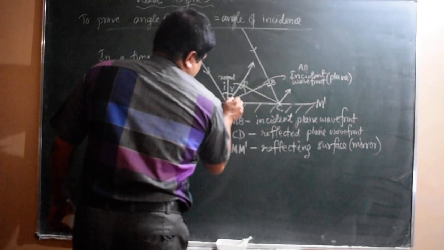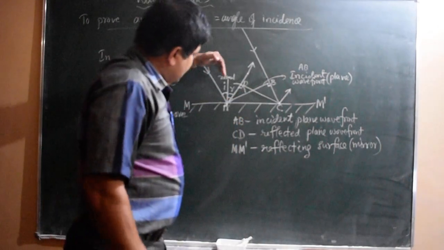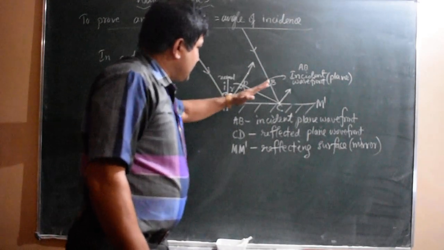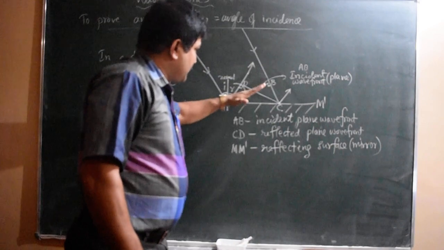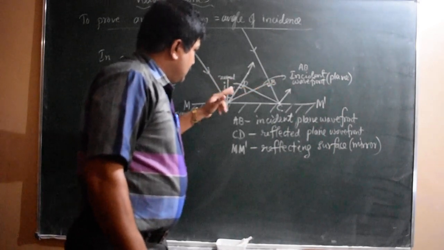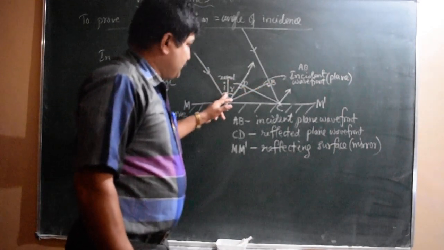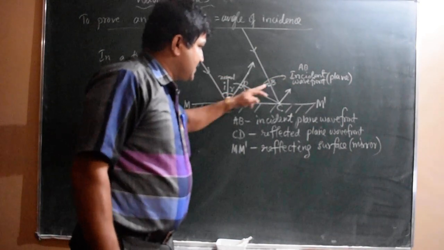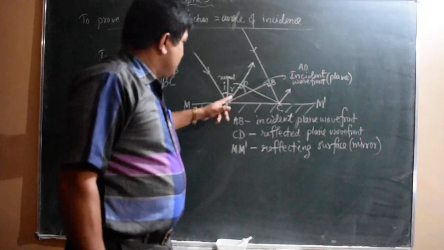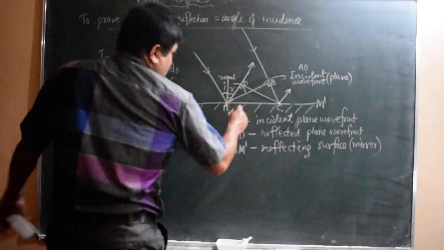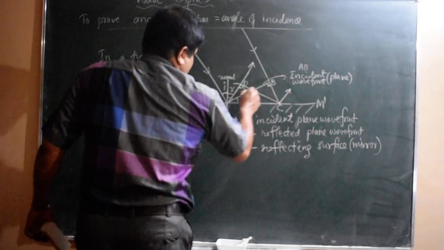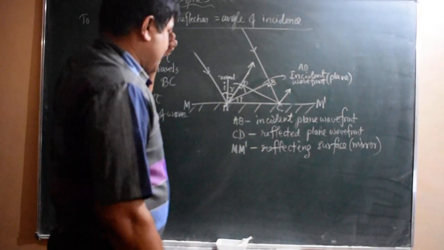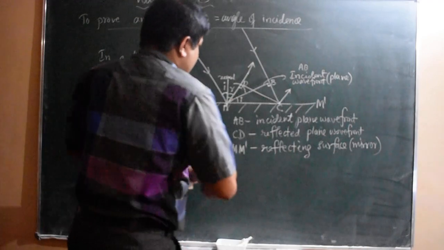So what is this angle? The angle between the normal and the incident ray is I. The angle between AB and the normal is 90 minus I. The angle drawn from this normal to the plane wavefront AB is 90 minus I. So this angle, angle BAC, is I.